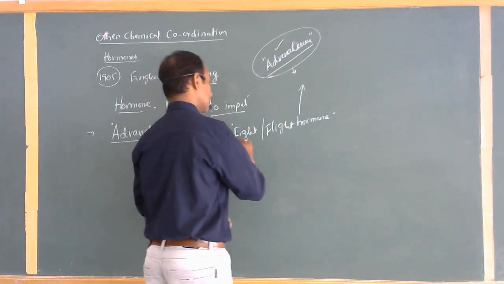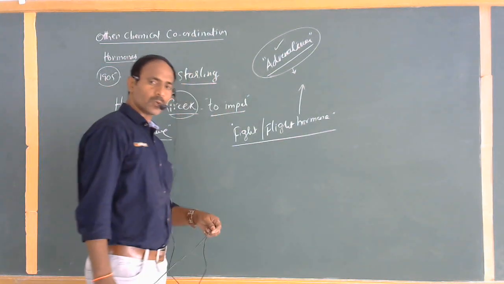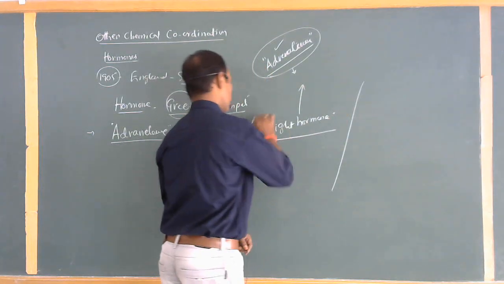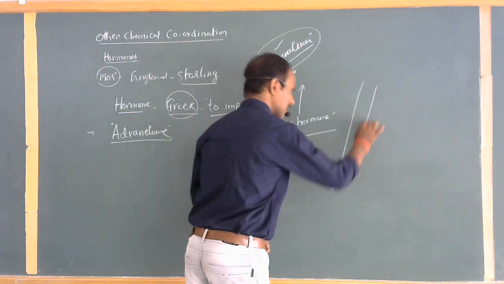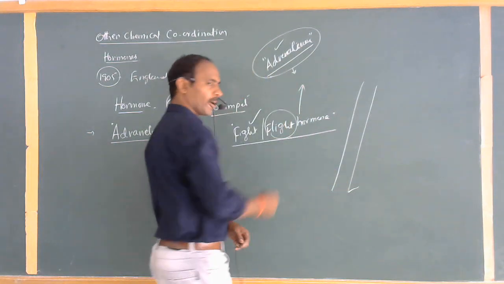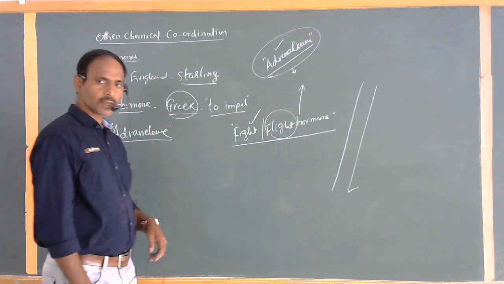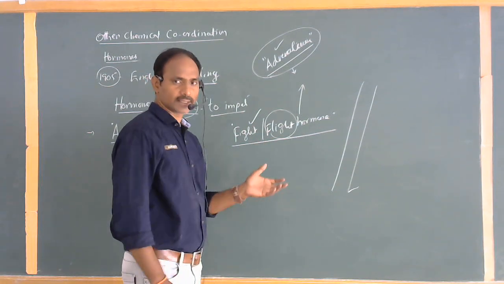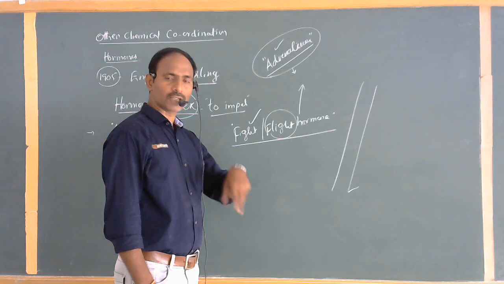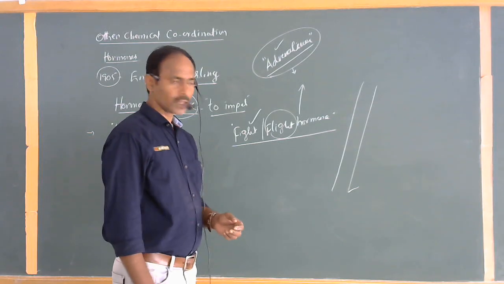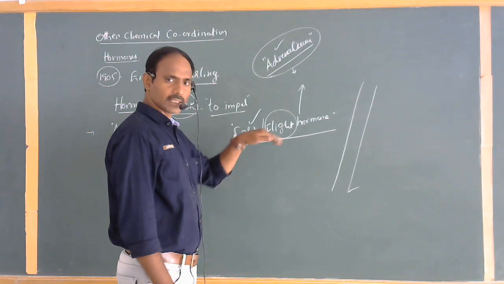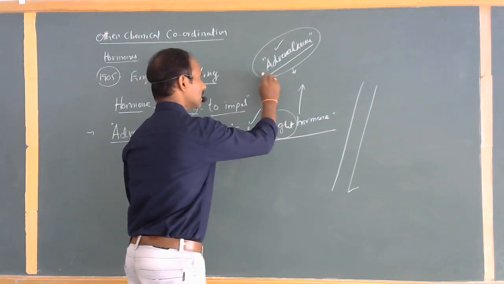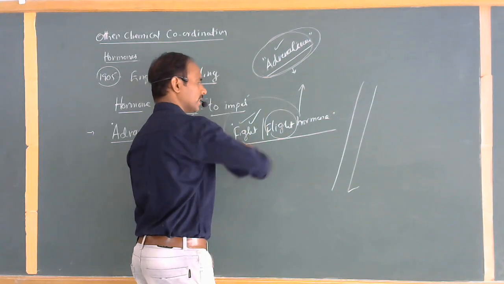So what is the importance of this hormone? As the percentage of adrenal hormone gradually increases, the person would like to fight. As it gradually decreases, the person would like to take flight, meaning compromise. With increasing levels of adrenaline, the person gets aggressiveness toward opposite persons. Whereas as the adrenal hormone decreases, the person automatically compromises. So these two hormone levels create these two conditions.